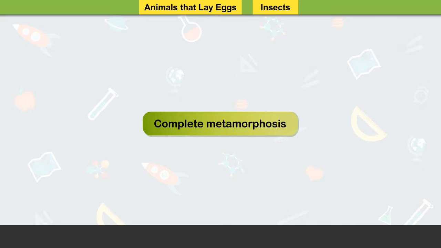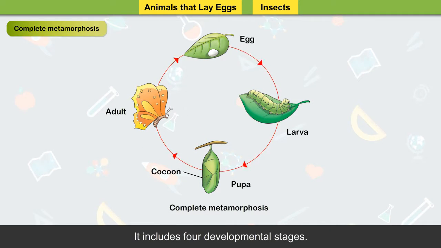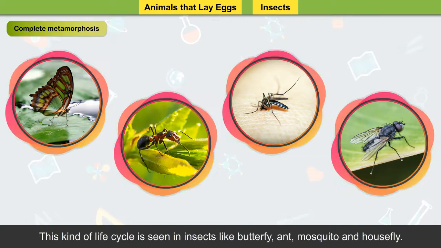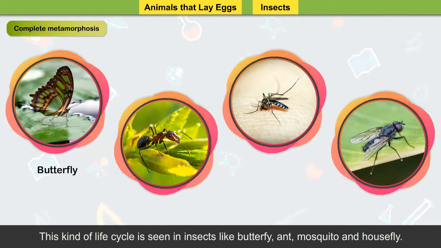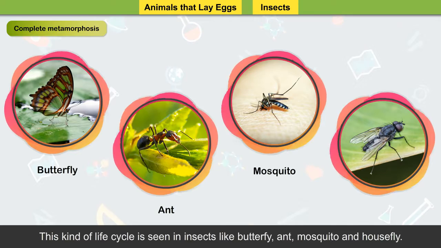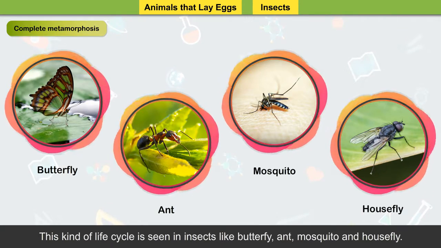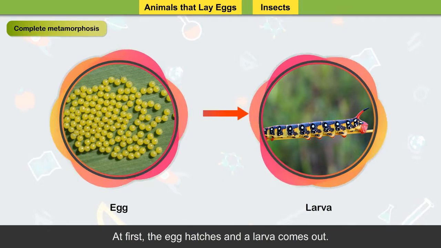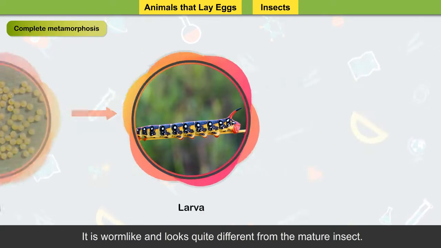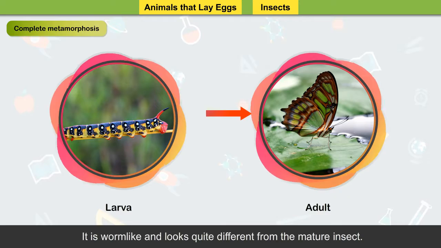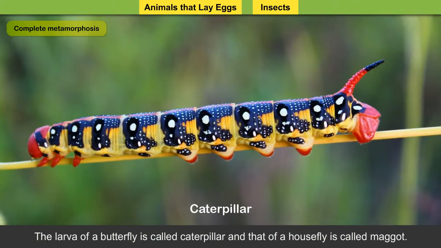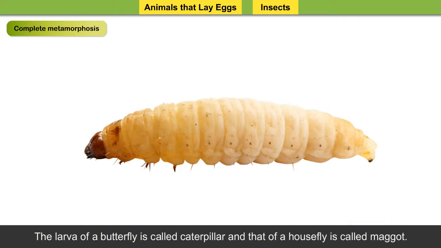Complete metamorphosis. It includes 4 developmental stages. This kind of life cycle is seen in insects like butterfly, ant, mosquito, and housefly. At first, the egg hatches and the larva comes out. It is worm-like and looks quite different from the mature insect. The larva of a butterfly is called a caterpillar, and that of a housefly is called maggot.